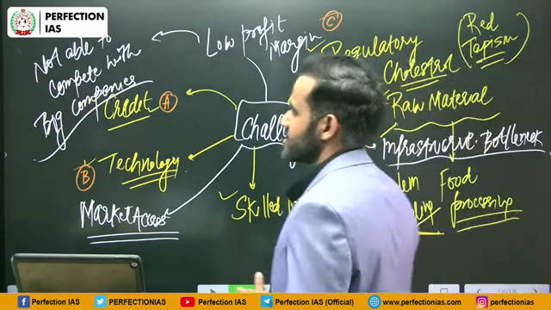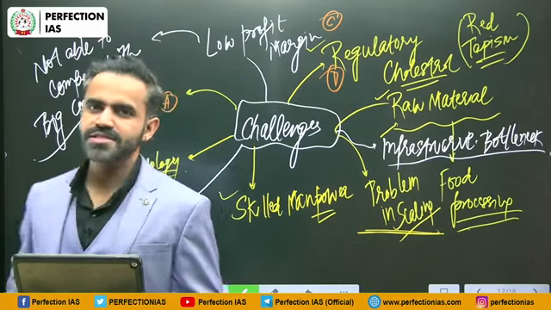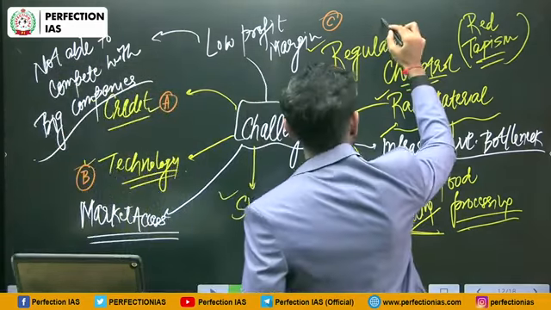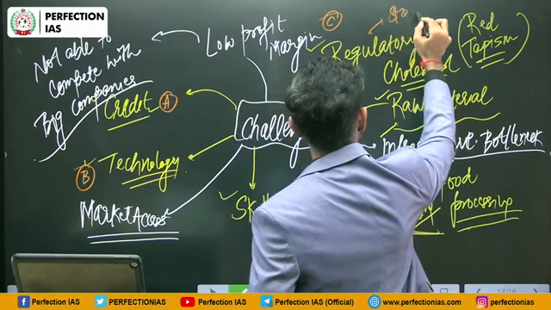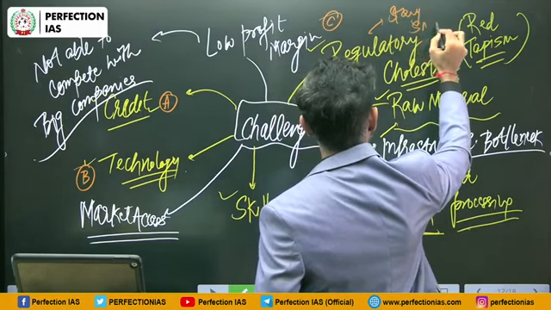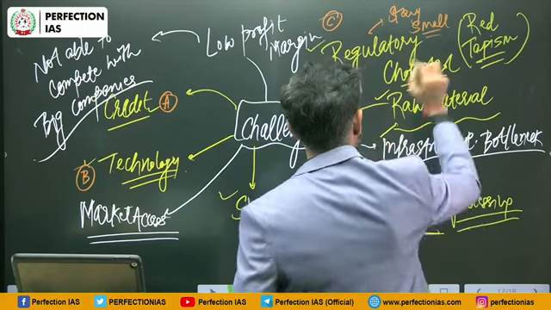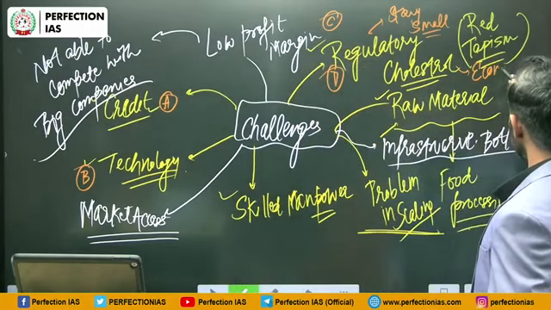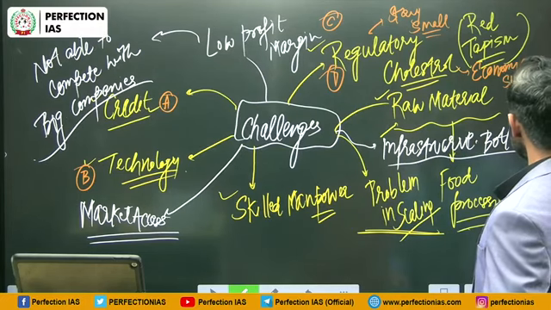That means regulation is too much, and this regulation is stifling their growth, and because of this they prefer to stay small. In fact, this was highlighted in the Economic Survey as well.